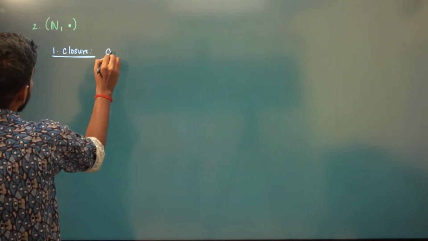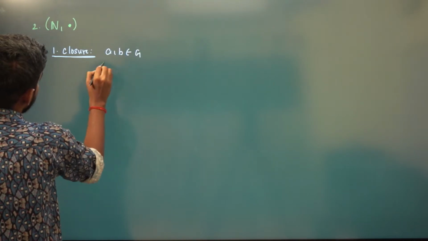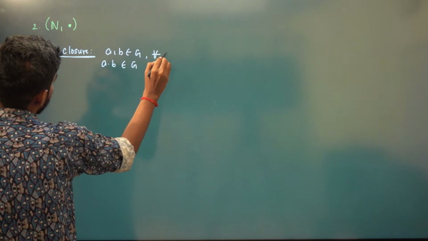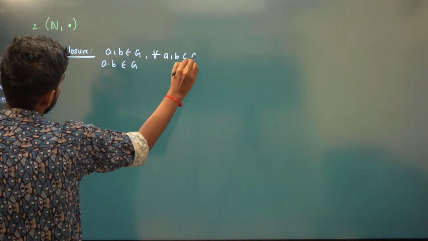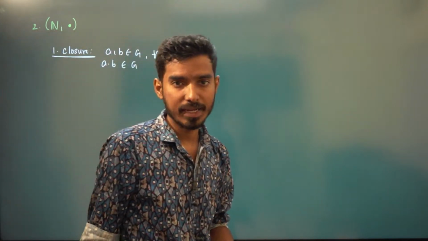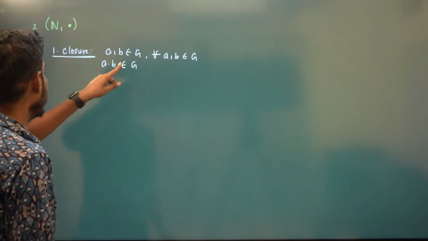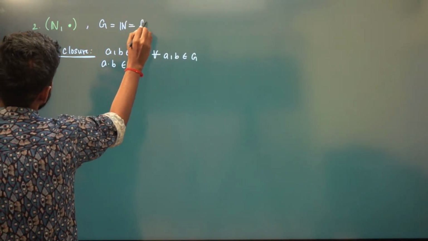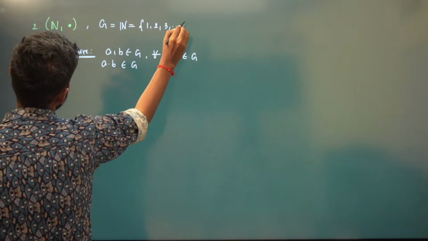For all a comma b belongs to G, a into b has to be in G, right? Obviously, the product of two natural numbers is again a natural number. So what is G here? G is the natural numbers, which is 1, 2, 3, and so on.